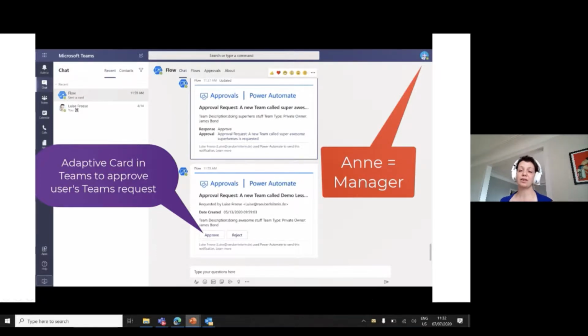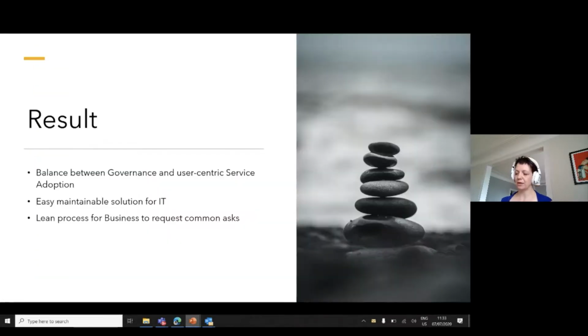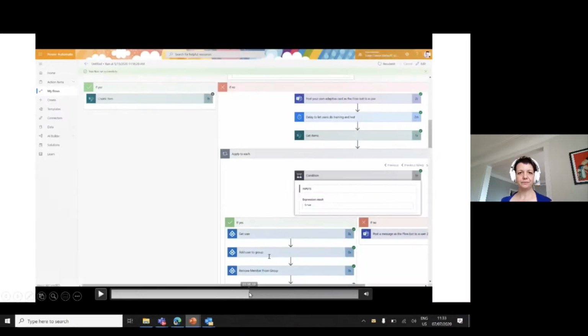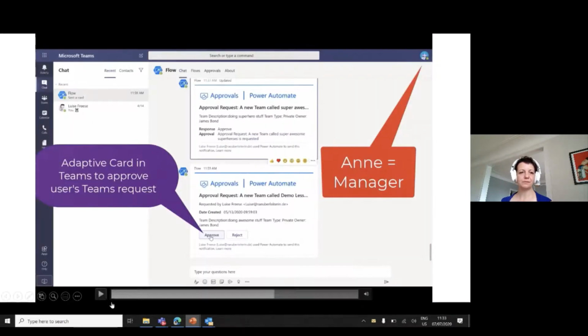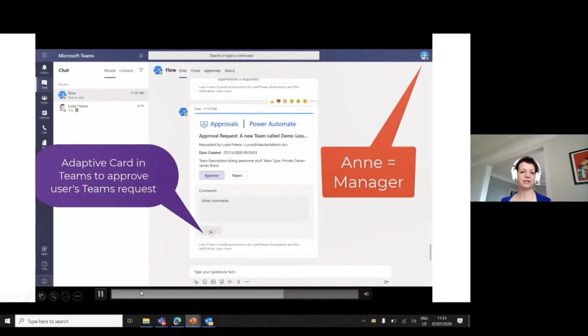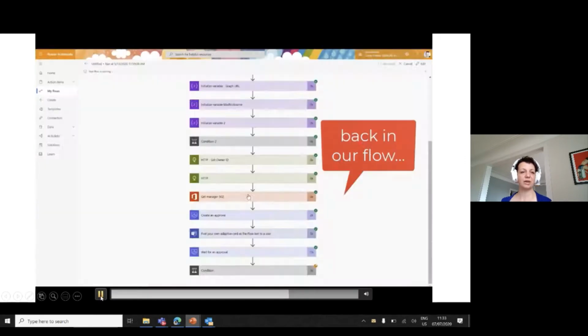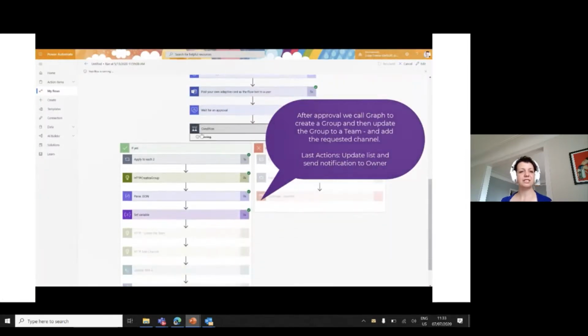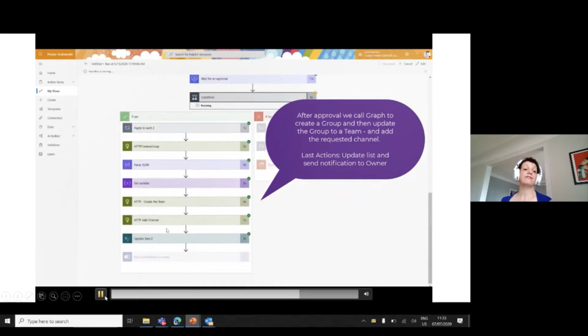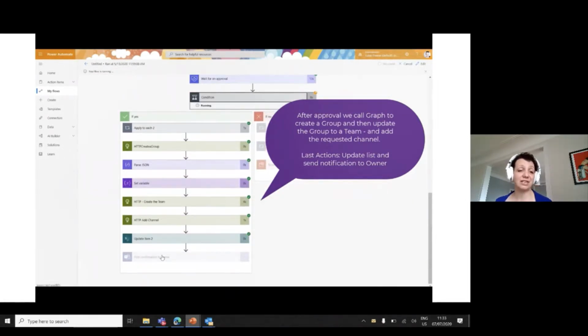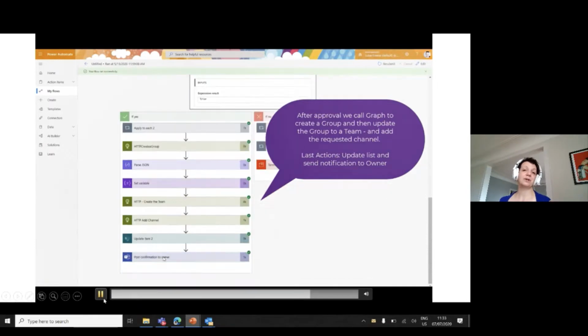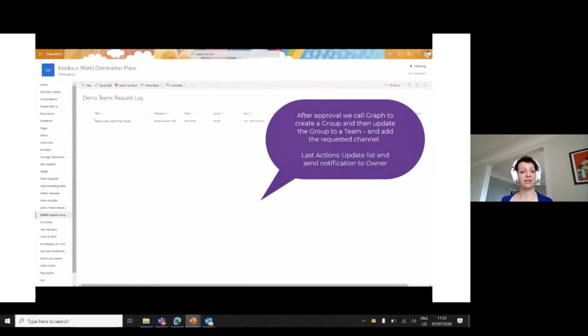This is provided already by Microsoft. You do not need to do anything to do that. It's just the action of creating and waiting for an approval. Once we did that, she approves. She doesn't submit any comments because it's okay. What we now do is, after the manager's approval, the flow provisions the team automatically. And we just send a few notifications afterwards.